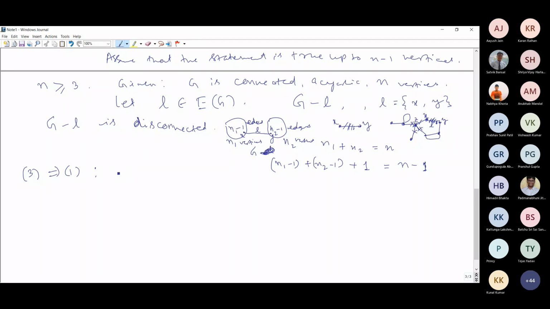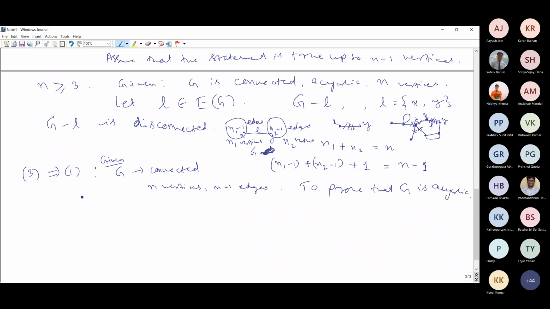Fine. So here G is given, this is our assumption: connectedness is there, N vertices, N minus 1 edges. These are all given conditions, meaning we are assuming them. And we just have to prove that G is acyclic. It is acyclic only.